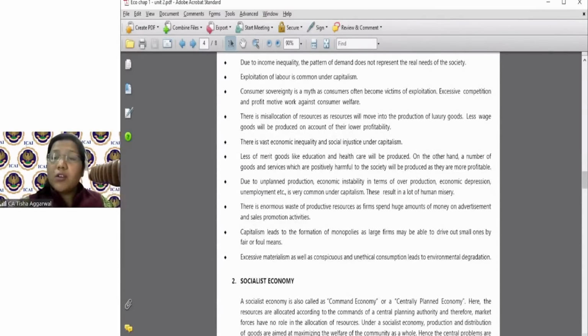You're producing only goods maybe which are luxury in nature. Okay. You are not manufacturing goods which are required by the basic consumer. So these are the major problems. A lot of materialism will take place. A conspicuous consumption will take place. लोग basic goods पे नहीं जाएंगे, luxury goods पे जाएंगे. That is what is the problem of the capitalist economy.